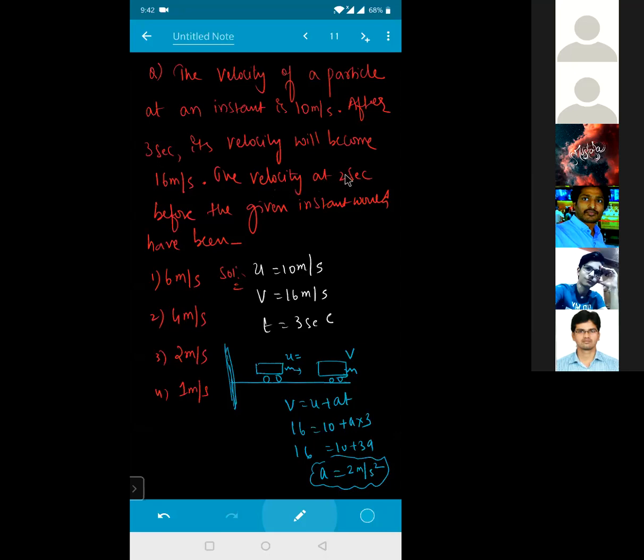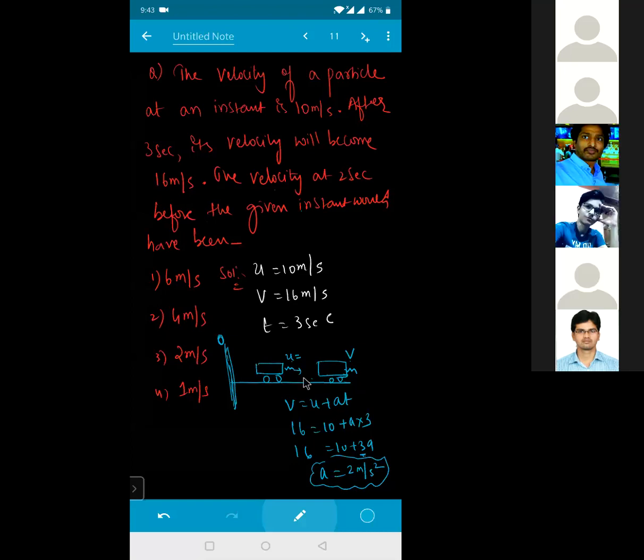The velocity at 2 seconds before the given instant would be. That means from here to here it was 3 seconds, and 2 seconds means before here only, na? See, this one is at what time you calculate, beta? 3 seconds, isn't it? At 3 seconds, initial velocity was how much for me? 10. Final velocity was 16. But before this 3 seconds, your velocity was how much for me? If you are starting from here, initial velocity will be 0 and this will be the final velocity. Got it?